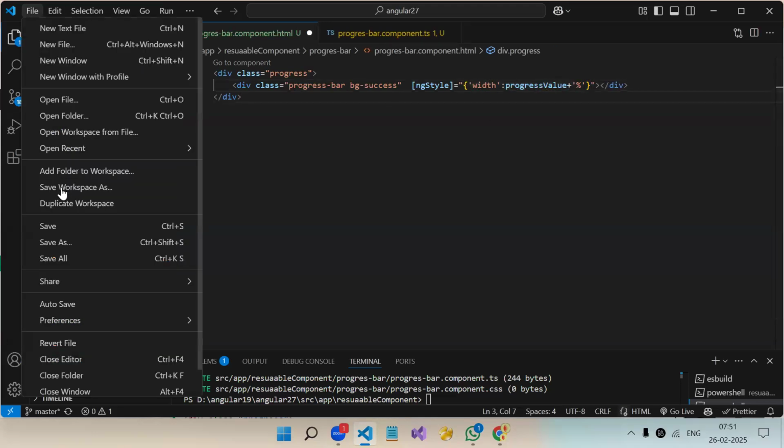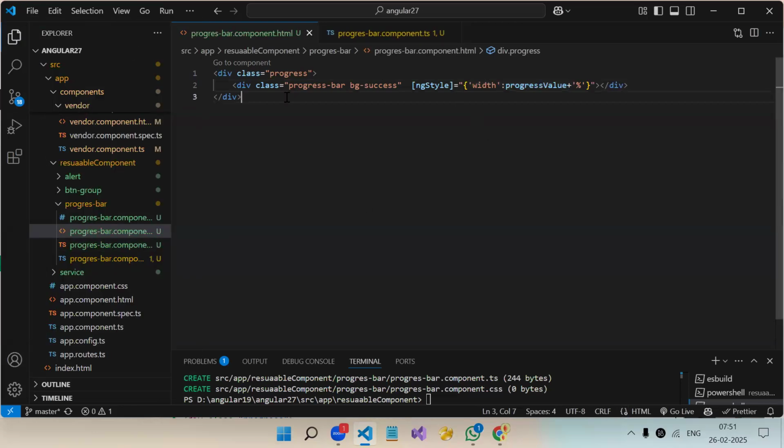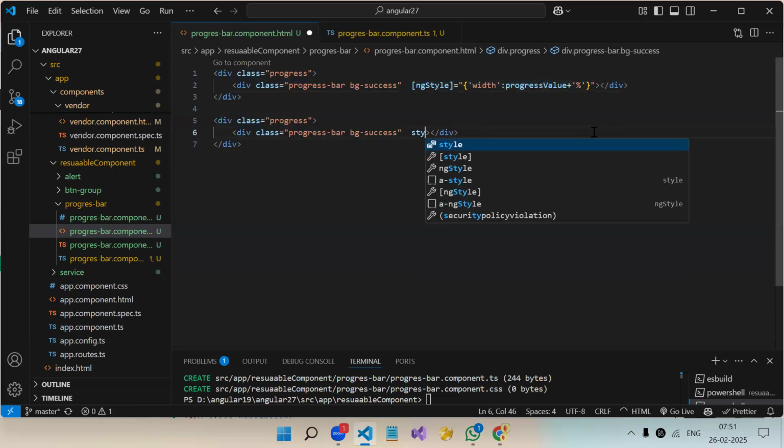That's one way, inline ng style, CSS. So this is one way. If we have to provide a dynamic CSS, this is one way, by using ng style. But let's say you don't want to use ng style, so you can use normal style also.